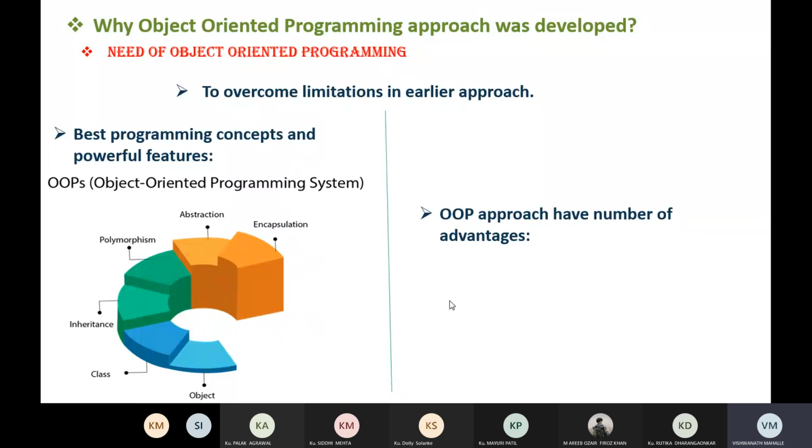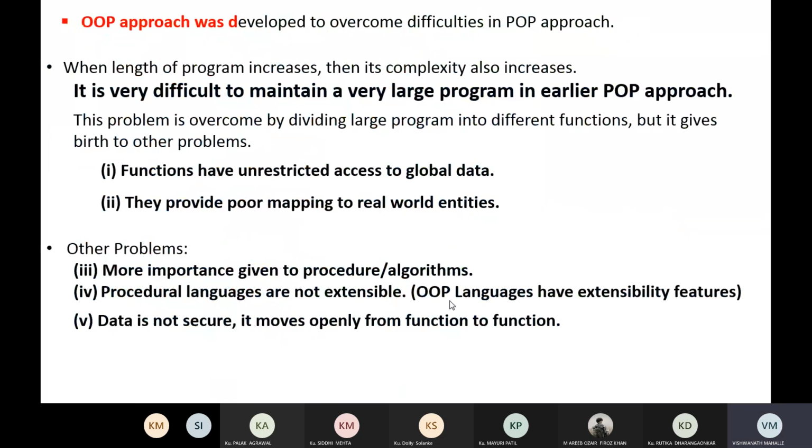So what are the limitations in the previous approach? The object oriented approach was developed to overcome difficulties in the procedure oriented programming approach. When the length of a program increases, its complexity also increases.